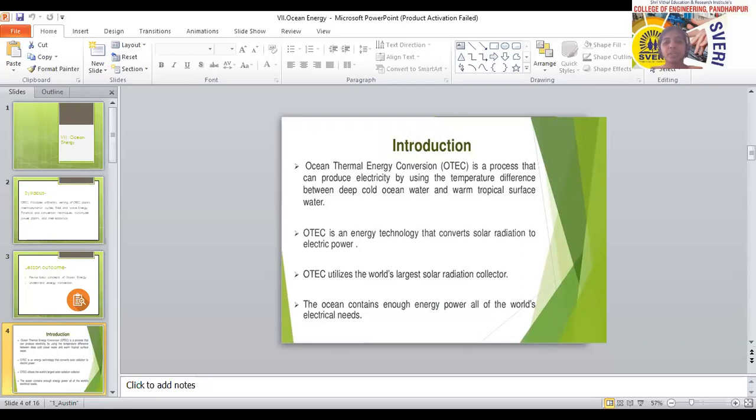The evaporated fluid expands in a low pressure turbine, which is coupled with a turbo alternator to produce electricity. That evaporated fluid, the fluid with a low boiling point, is used to rotate the turbine, and that turbine is connected for the further process to produce electricity.